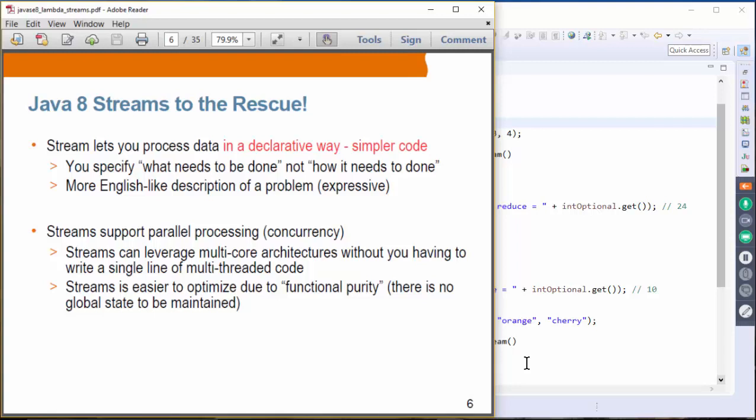very nicely. All you have to do is create a parallel stream, and then it is the system that handles all this multi-threading and all those issues. So streams can leverage multi-core architectures without you having to write a single line of multi-threaded code. And stream is easier to optimize due to functional purity. So you're actually passing around functions rather than state, so it has a lot less chance of being in a race condition.